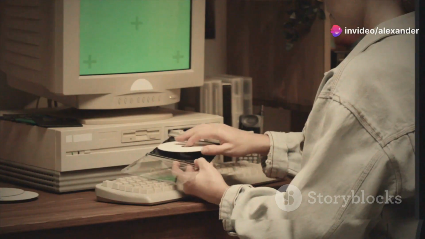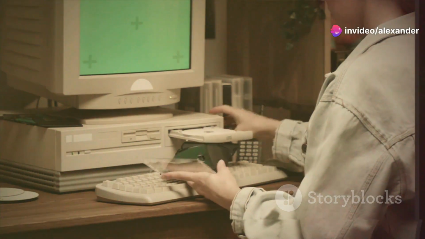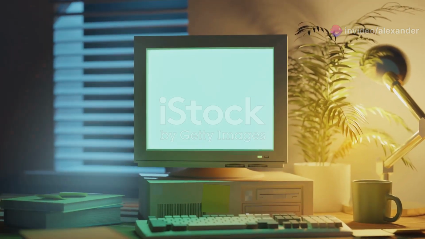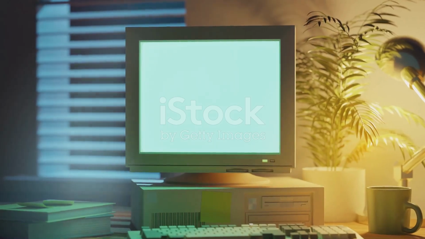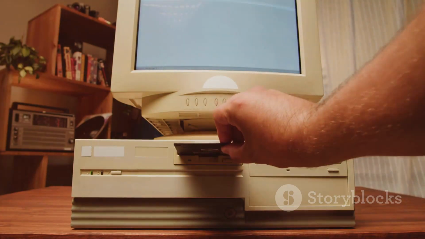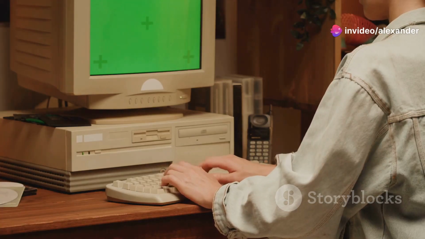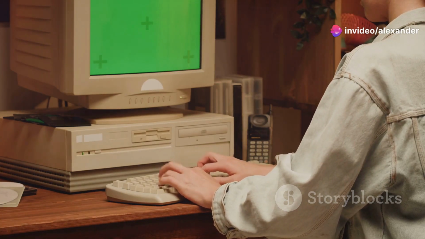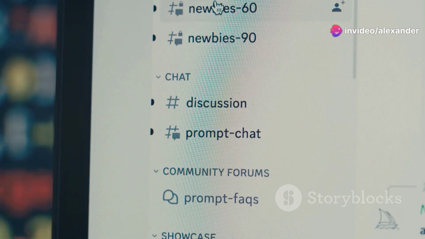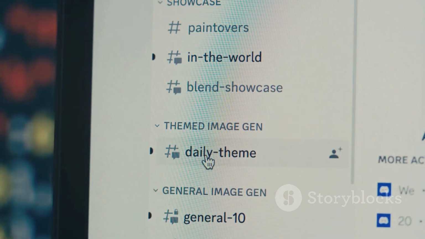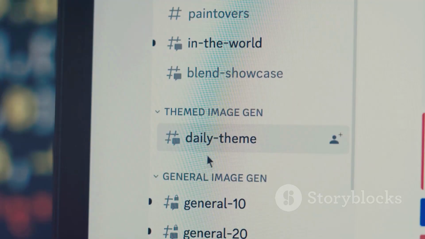In 1995, Microsoft released Windows 95. This was a major milestone for both Microsoft and the entire personal computer industry. Windows 95 was a complete operating system that didn't need MS-DOS to run. It introduced many features that are still familiar today. For example, the Start menu, the taskbar, and the Minimize, Maximize, and Close buttons on windows all appeared for the first time in Windows 95.